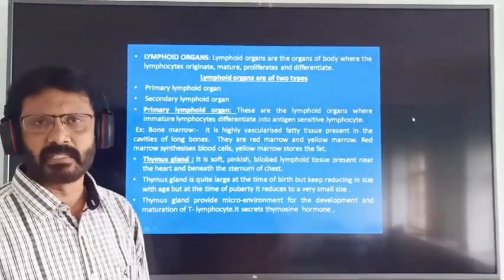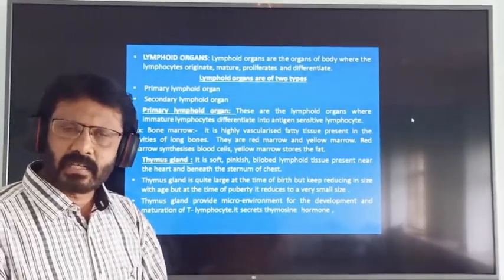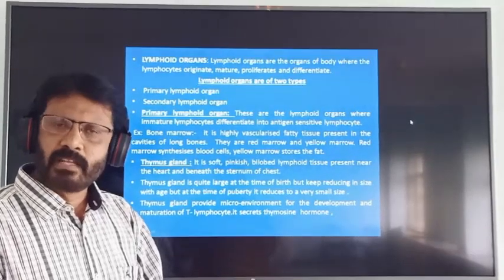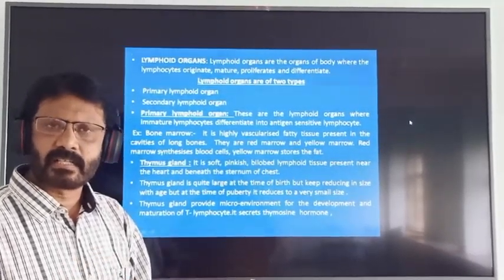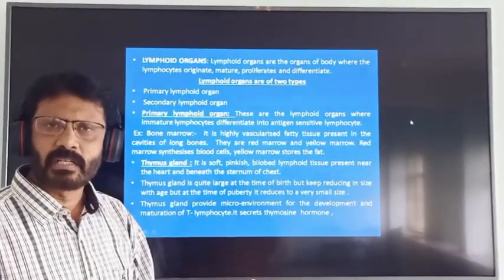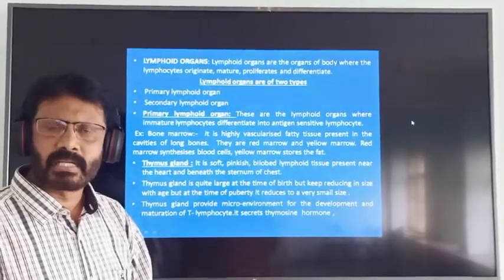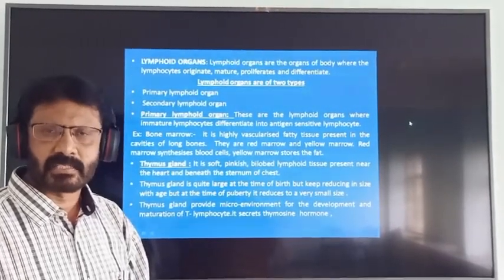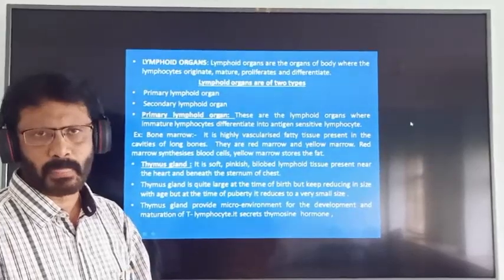Differentiate means, when an antigen enters our body, the T lymphocyte recognizes the antigen and differentiates into killer T cell, helper T cell, suppressor T cell and memory T cell.